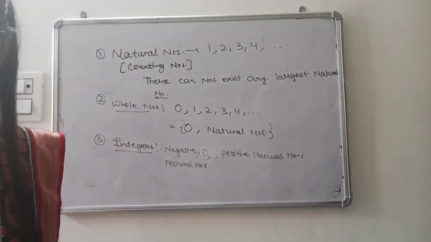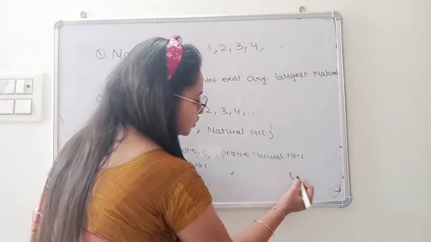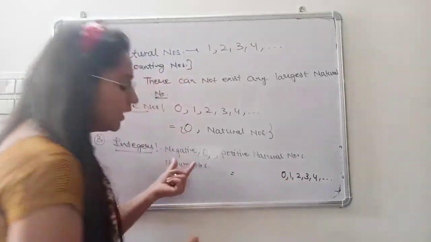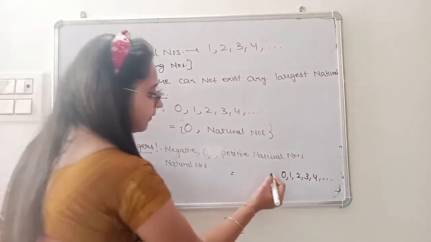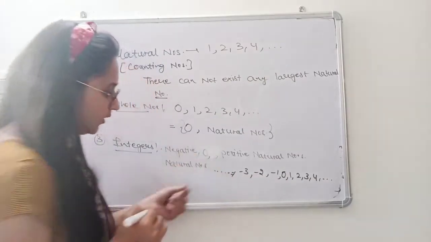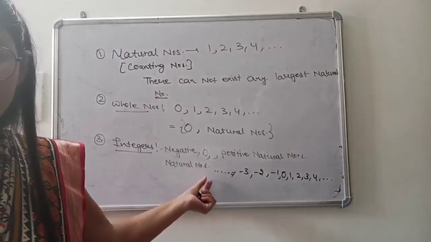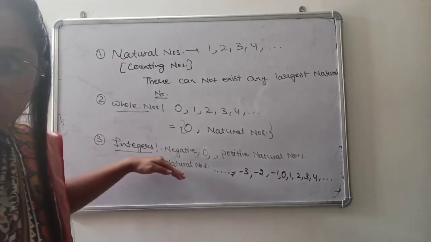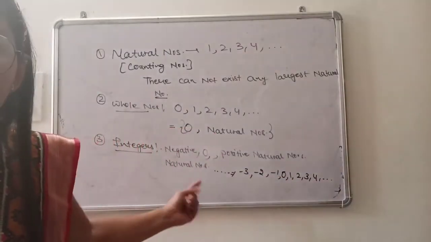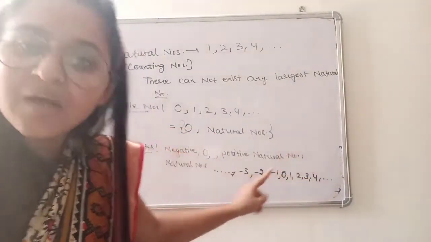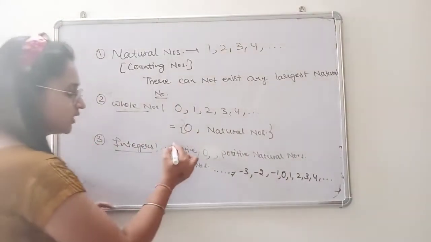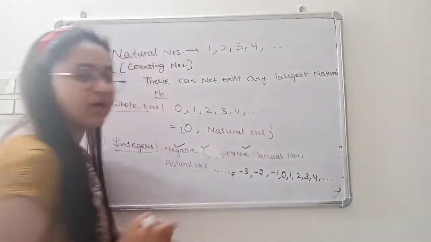Positive natural numbers by default means natural numbers which are 1, 2, 3, 4, and so on. Then 0, and then negatives of natural numbers means -1, -2, -3, and so on. Here these three dots mean these numbers will go on continuously in the negative direction as well as in the positive direction. So there is no largest integer. Similarly, there is no smallest integer.